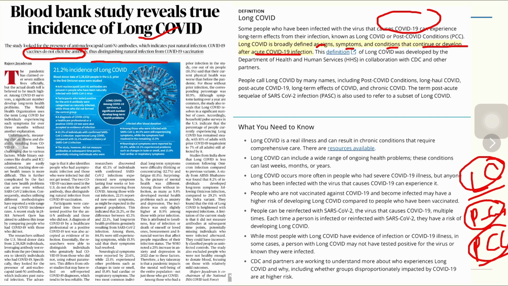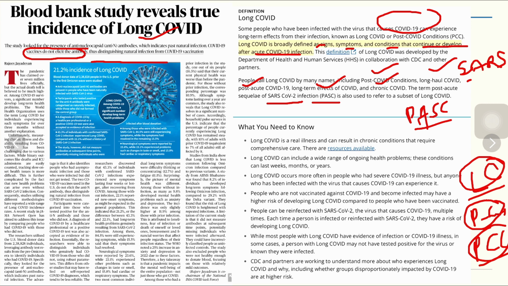People call long COVID symptoms by many names, including post-COVID conditions, called PCC, long-haul COVID, post-acute COVID-19, long-term effects of COVID, chronic COVID. The term post-acute sequelae of SARS-CoV-2 infection is PASC.